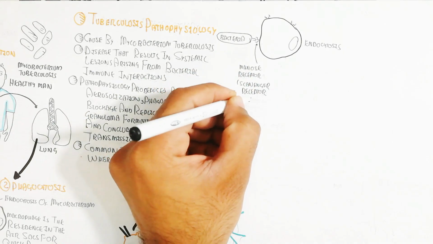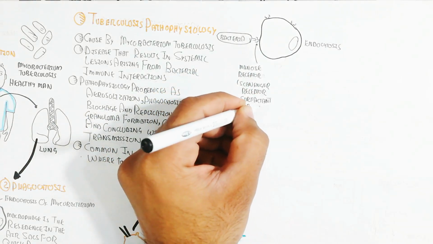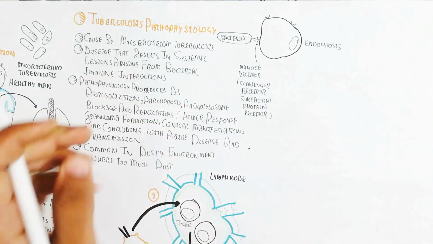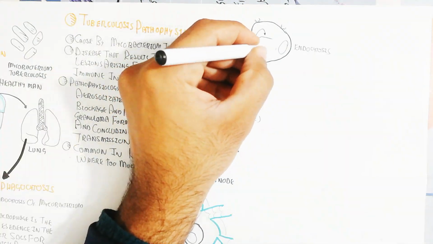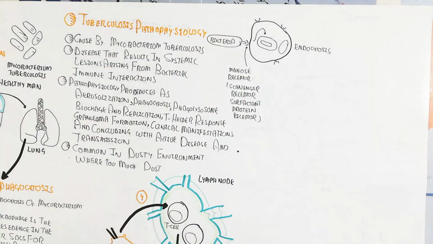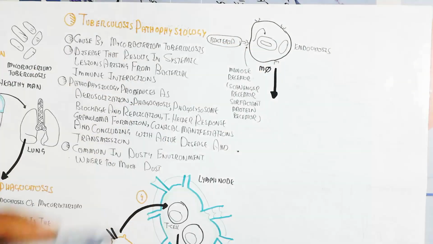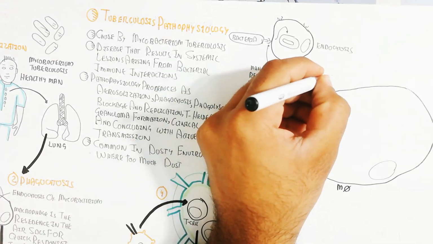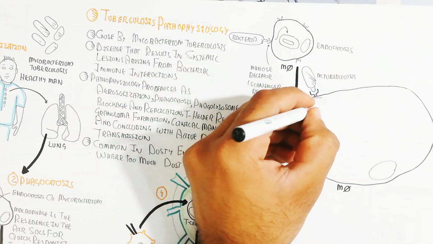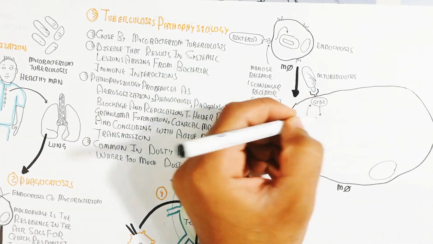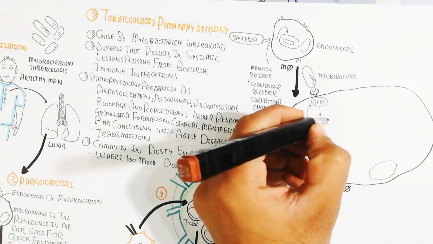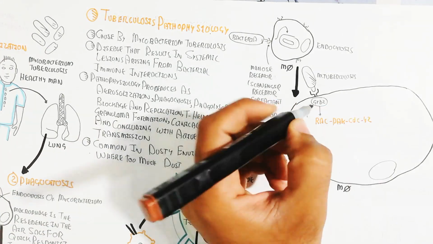Let's understand the mannose receptor, scavenger receptor, and surfactant protein receptor, which receive the bacterium to endocytose it. After this endocytosis, Mycobacterium tuberculosis recruits the GRB2 protein.